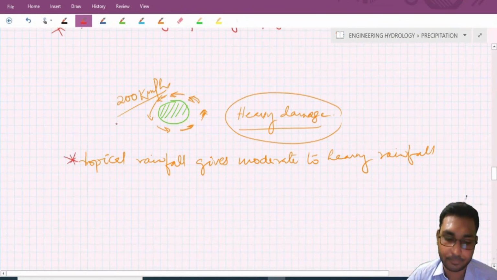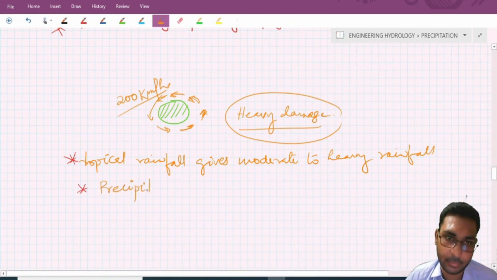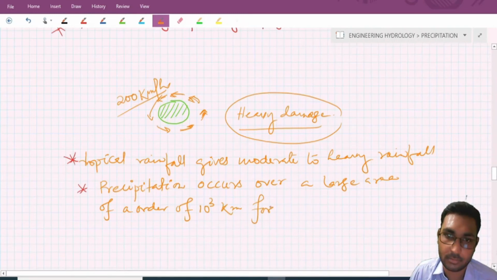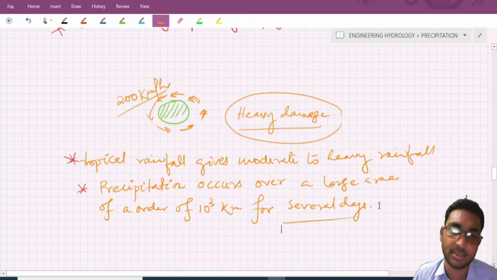Generally the precipitation occurs over a large area, of the order of 10 to the power 3 kilometers, for several days. So this is all about the tropical cyclone.